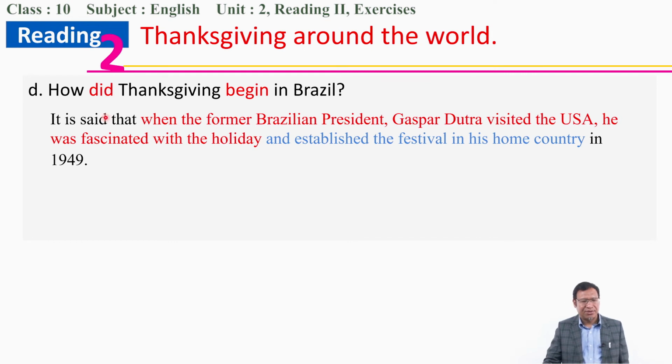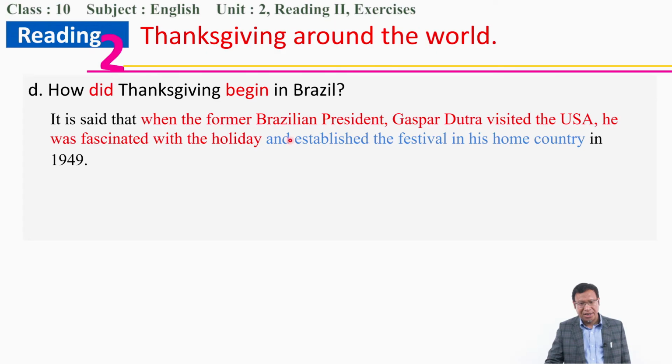For example, here it is said that when the former Brazilian president Gaspar Dutra visited the USA, he was fascinated with the holiday and established the festival in his country in 1949. So obviously, we can understand that Brazil's President Gaspar began Thanksgiving in Brazil. Then how?